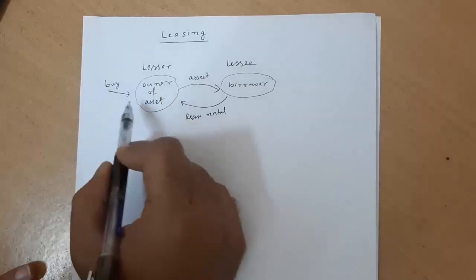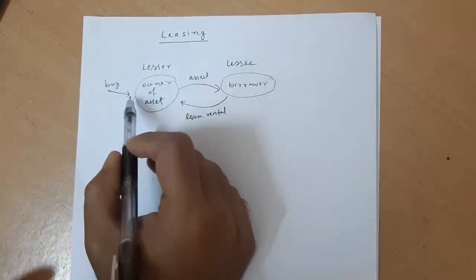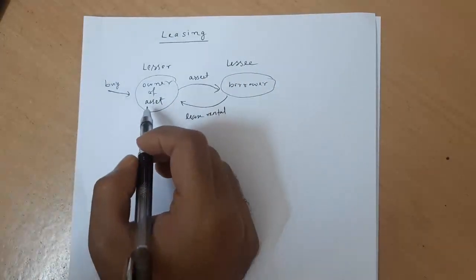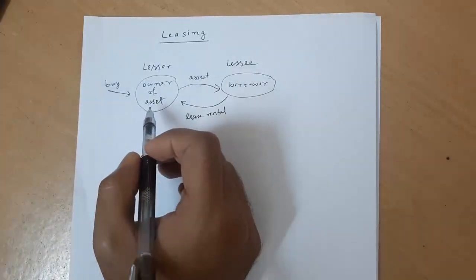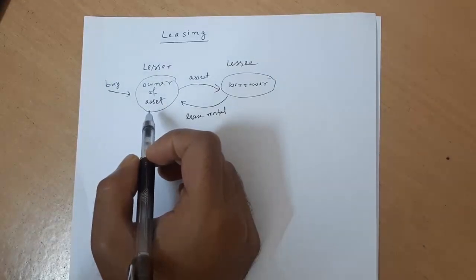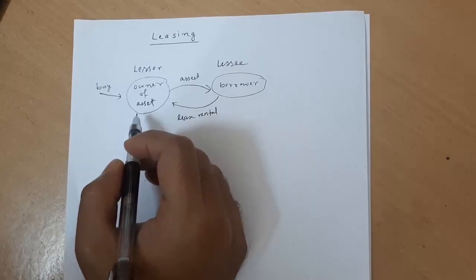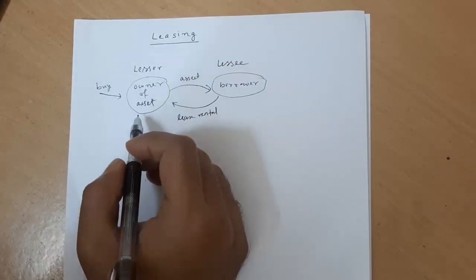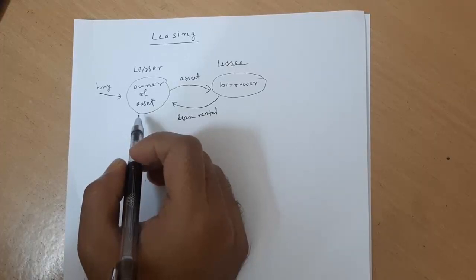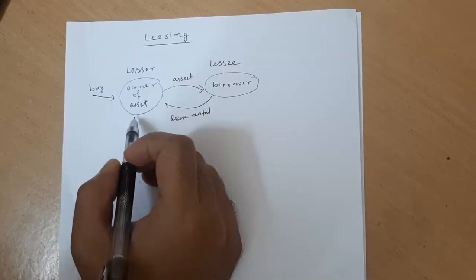Now since the lessor buys the asset, he is the owner of the asset, so the lessor will also have the possession right of the asset. Being the owner, he will also get the benefit of depreciation. He can show the depreciation as a cost, as well as get some tax benefit on that depreciation. Whatever depreciation comes, he can show as his cost, and whatever tax benefit comes from the depreciation, that also he can show in his accounts.